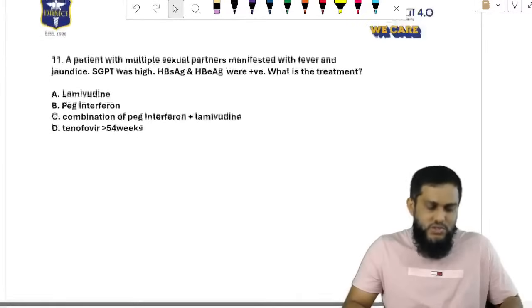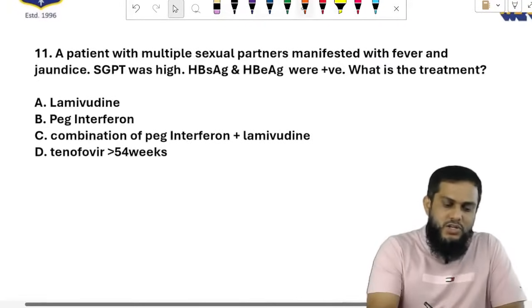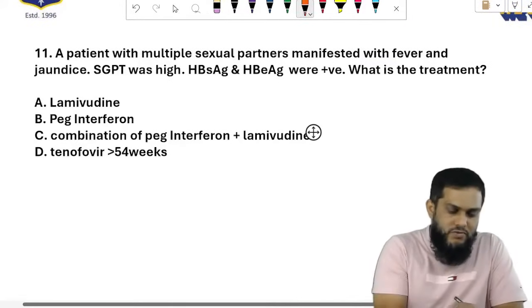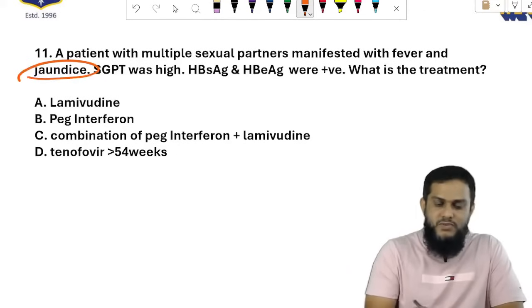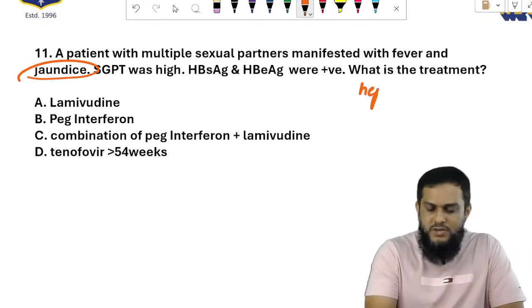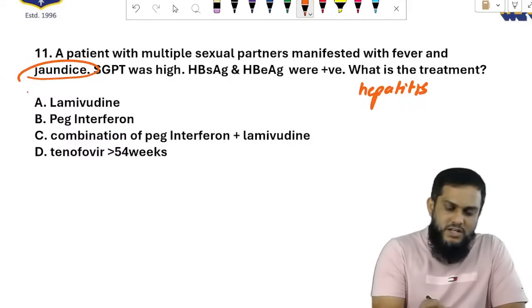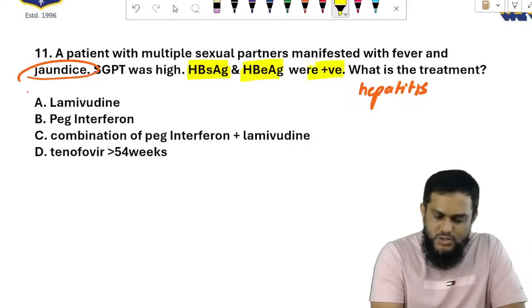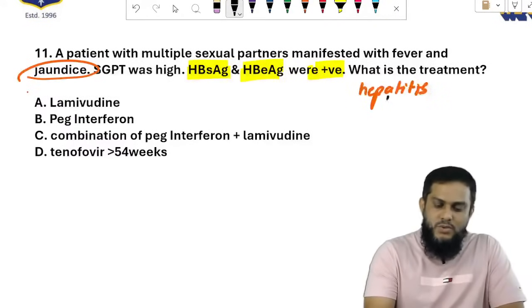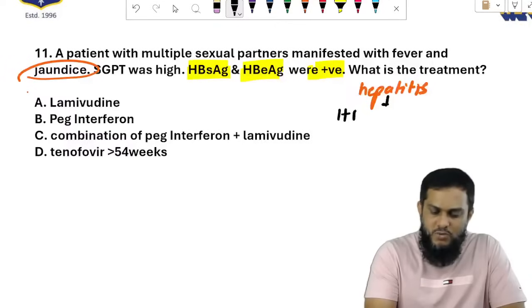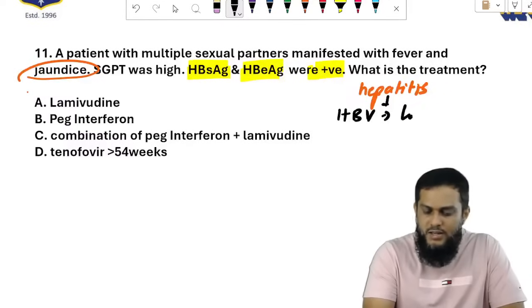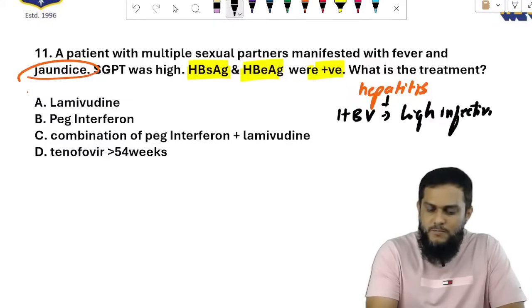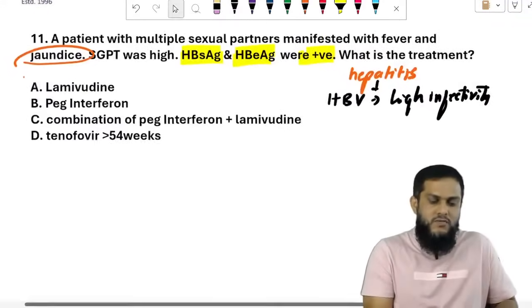Move on to the next question. A patient with multiple sexual partners manifested with fever and jaundice. Jaundice means the liver is involved, hepatitis. HBsAg and HBeAg were positive, so it is hepatitis B virus hepatitis with high infectivity, because HBeAg is positive.